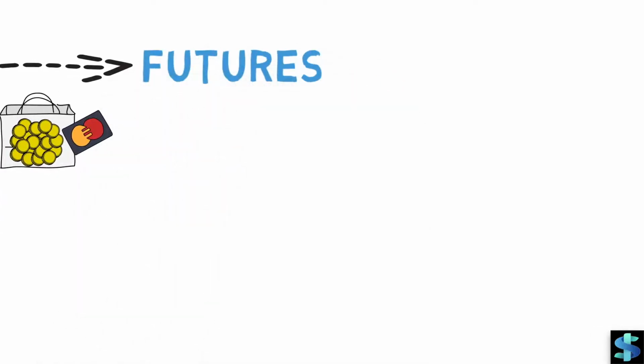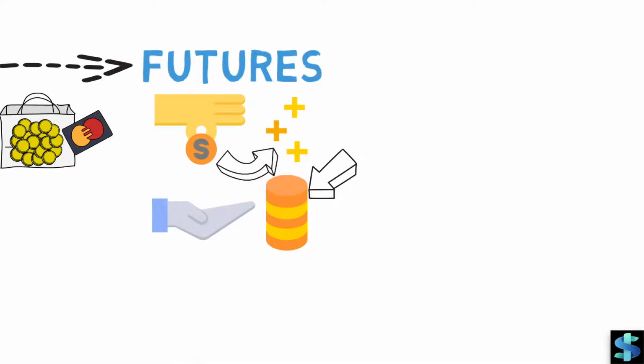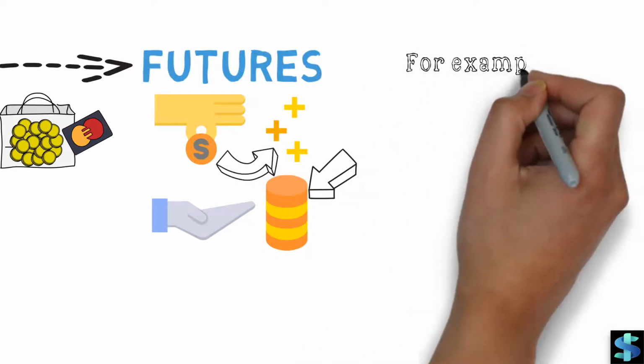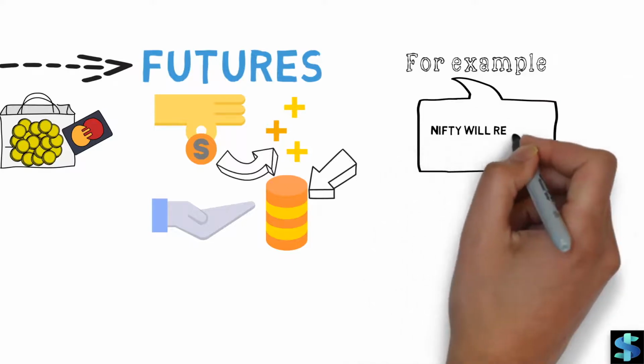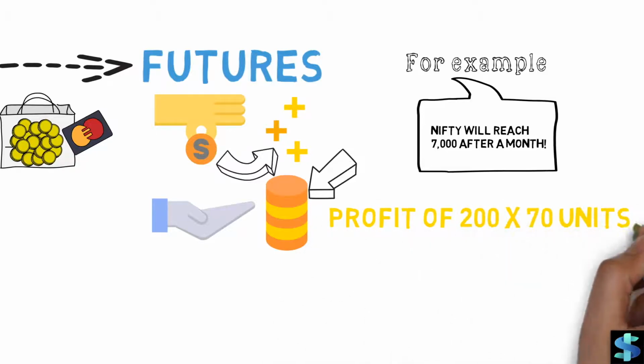Futures are contracts which give the buyer a right but not obligation to buy an underlying asset, that may be stock, commodity, etc., in future at a price decided today. For example, if I have predicted that Nifty will reach 7,000 after a month and today it is at 6,500 points, I can enter a futures contract with a future seller to buy one lot, that is 70 units of Nifty, after a month at 6,800. So if Nifty actually reaches 7,000 after a month, then the seller needs to sell it to me at 6,800, which means I am in profit of 200 times 70 units.